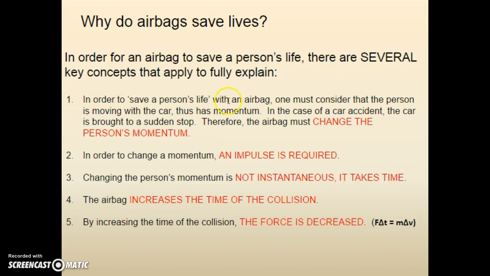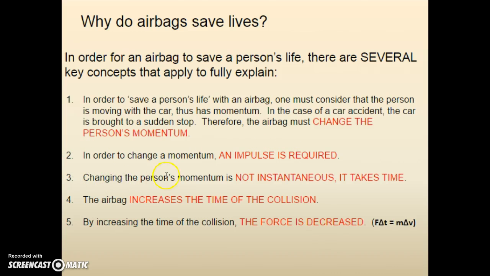In order to save a person's life with an airbag, one must consider that the person is moving with the car, thus has momentum. In the case of a car accident, the car is generally brought to a sudden stop. Their inertia wants to keep them moving forward. Therefore, the airbag must change the person's momentum. And that changing the person's momentum is kind of key idea number one. The second key idea is this. In order to change momentum, an impulse is required. Key idea number two.